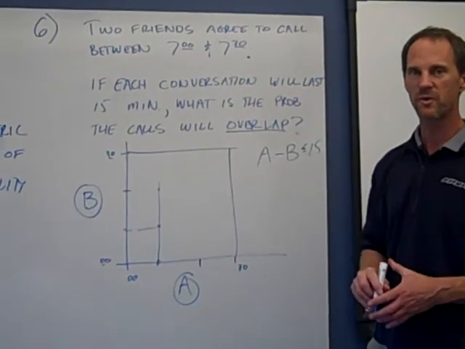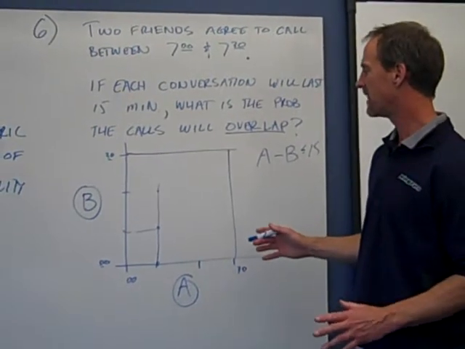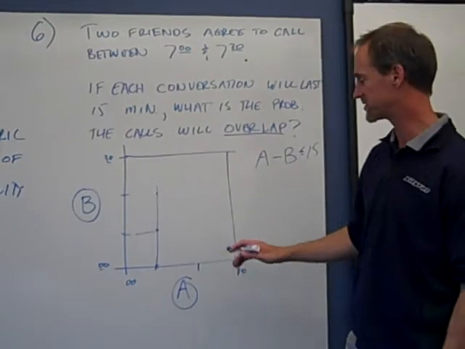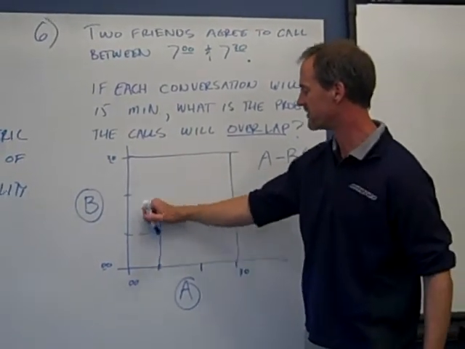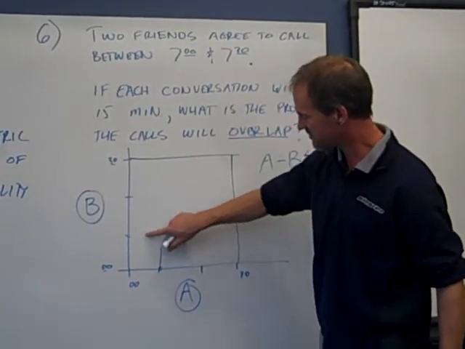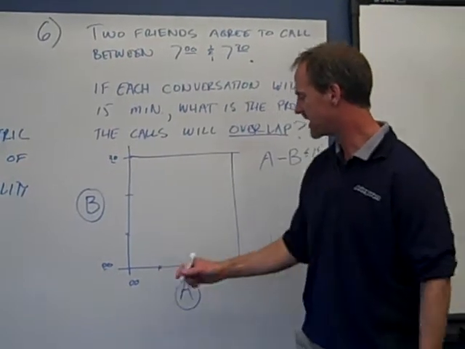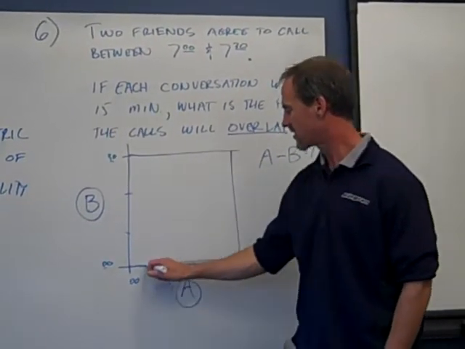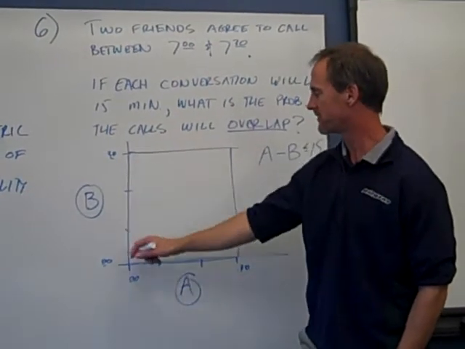All right. Well, this is one of the few cases, I think, in math where writing an equation and graphing from the equation is actually a little bit harder than just looking at your graph and thinking of it more visually. So I'm going to go back to that strategy right here. Just imagine, like we did in the other problems, where friend A can call and have it be okay for friend B to call.